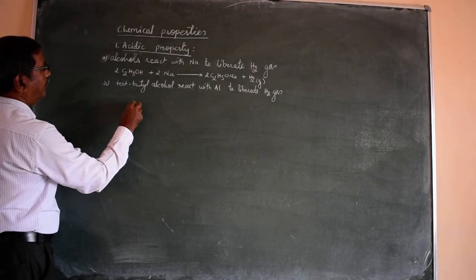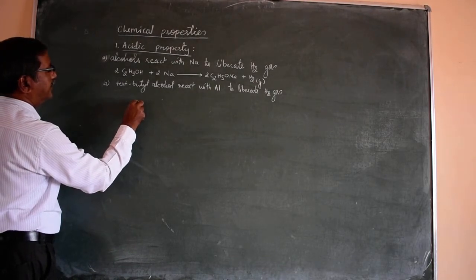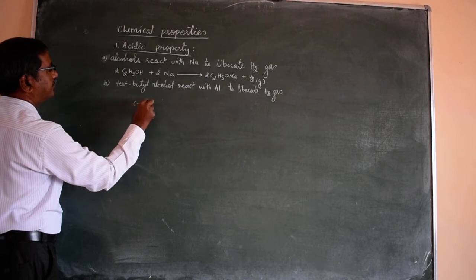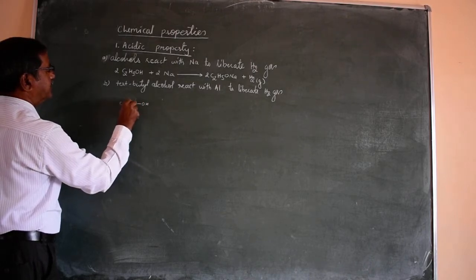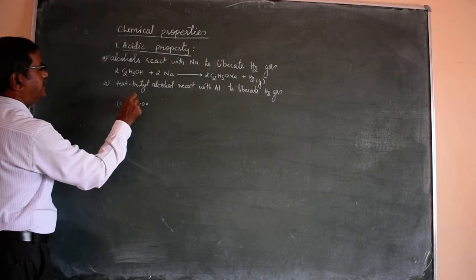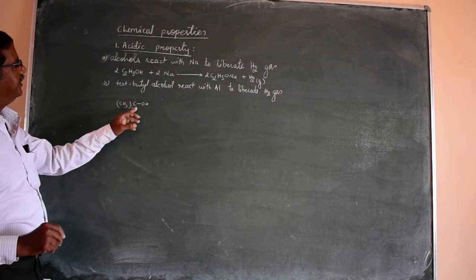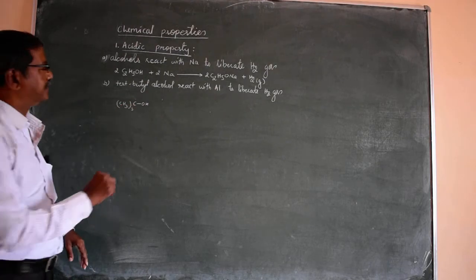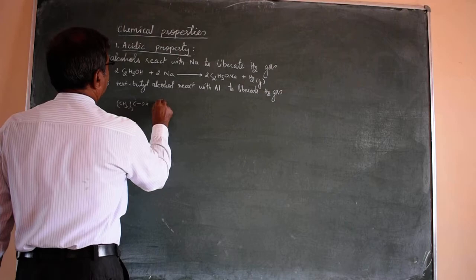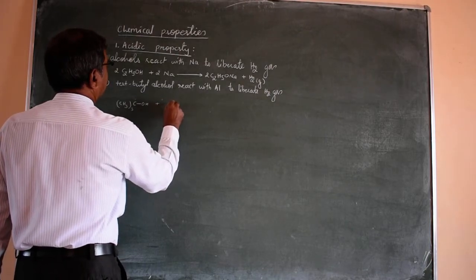Tertiary butyl alcohol, we know the formula, is a tertiary carbon COH with CH3 thrice. Instead of writing three CH3 groups around it, we can write in condensed form (CH3)3COH, to interact with the aluminium Al.